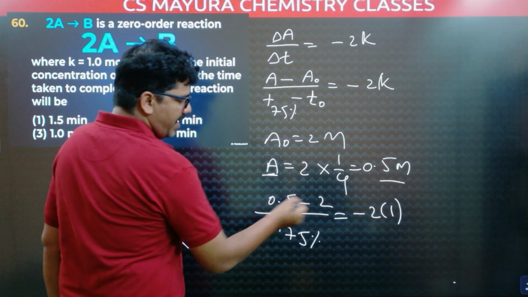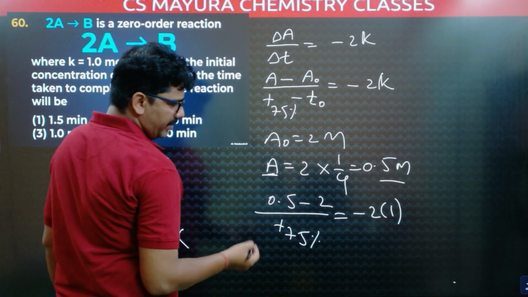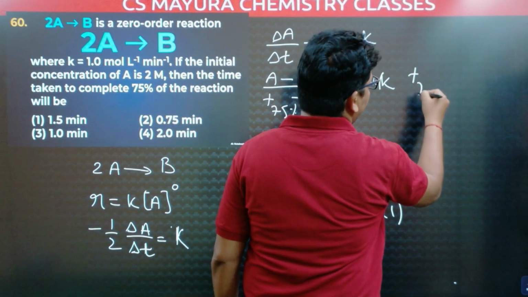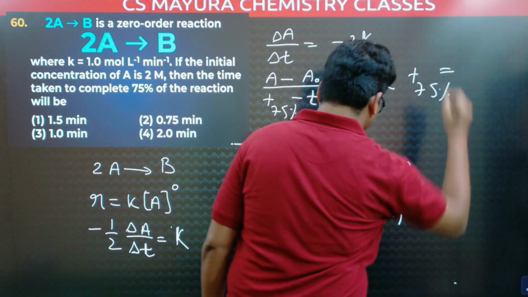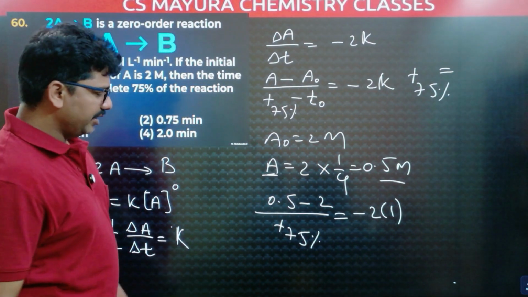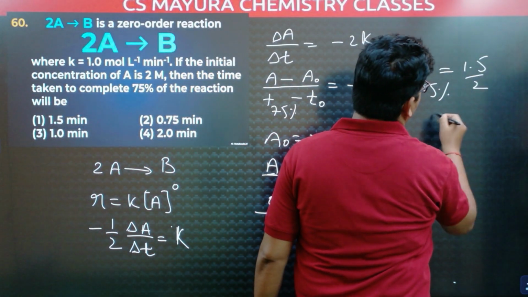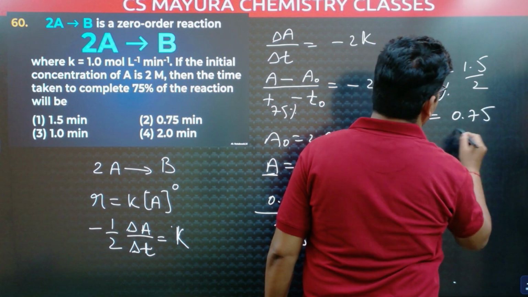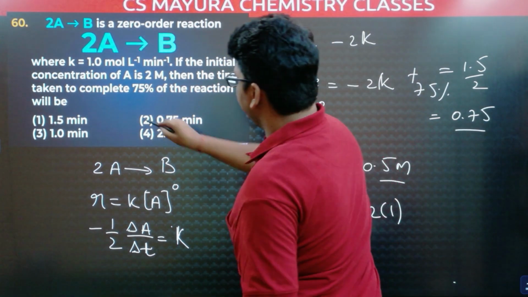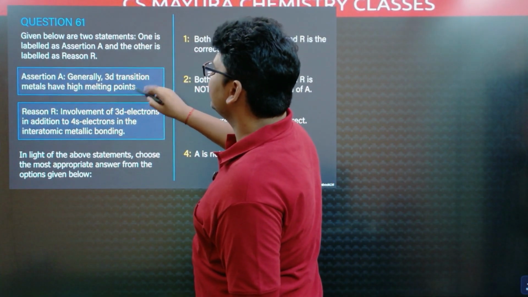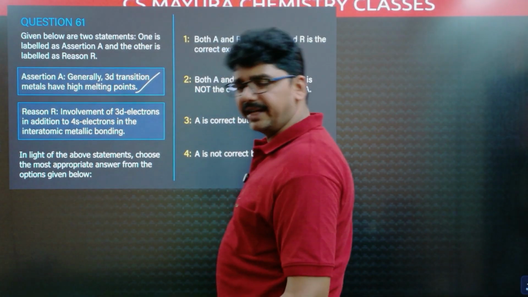Here 0.5 minus 2 is minus 1.5, both sides minus cancel, then T 75% is equal to 1.5 by 2, that is 0.75 minutes.